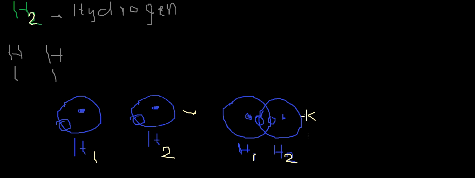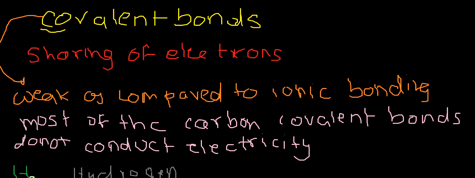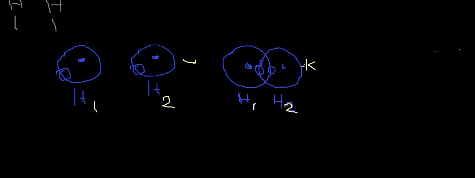It is taking an electron on a sharing basis with the other hydrogen atom, and it's becoming stable. In this way covalent bonds are formed.